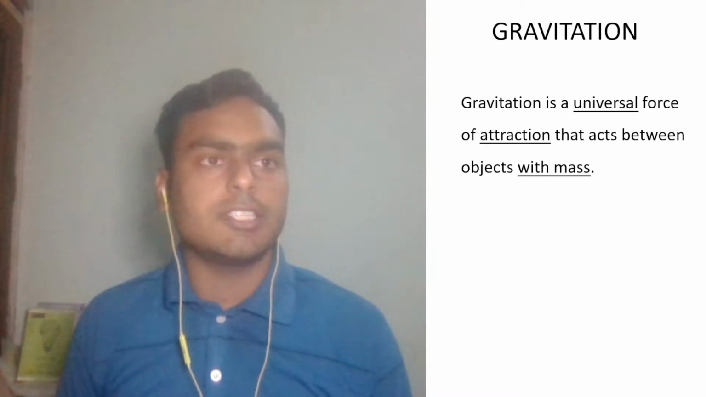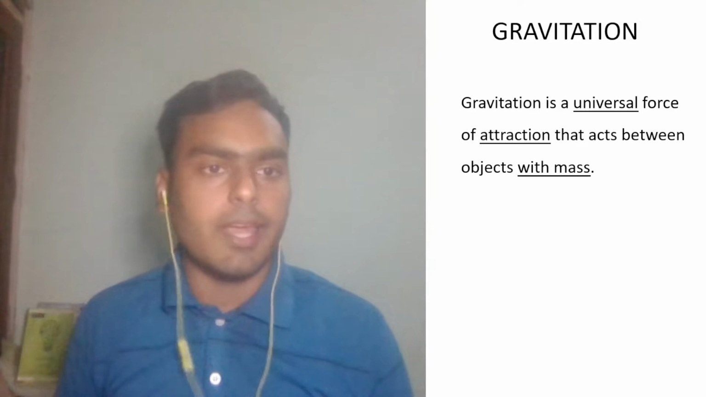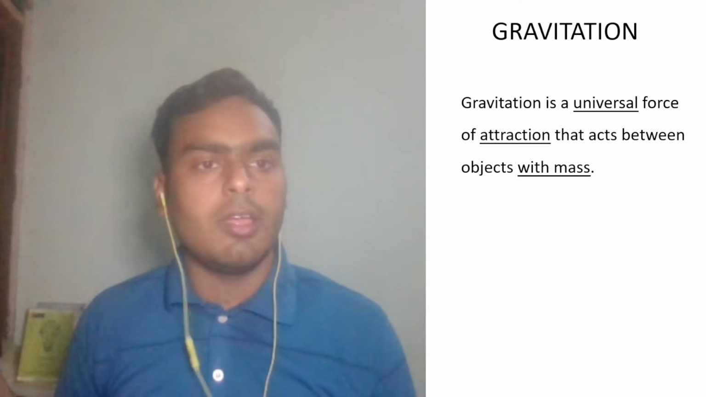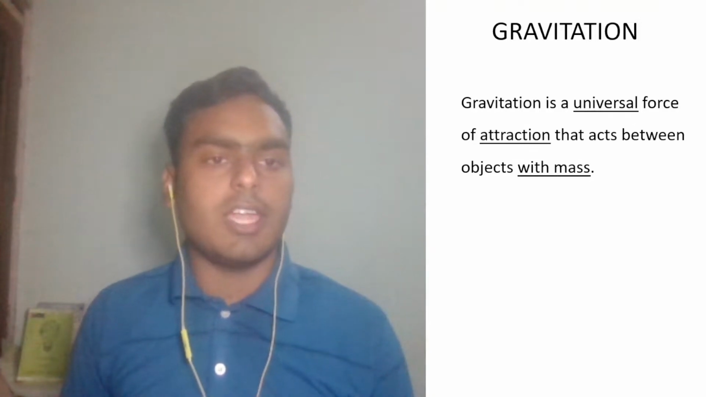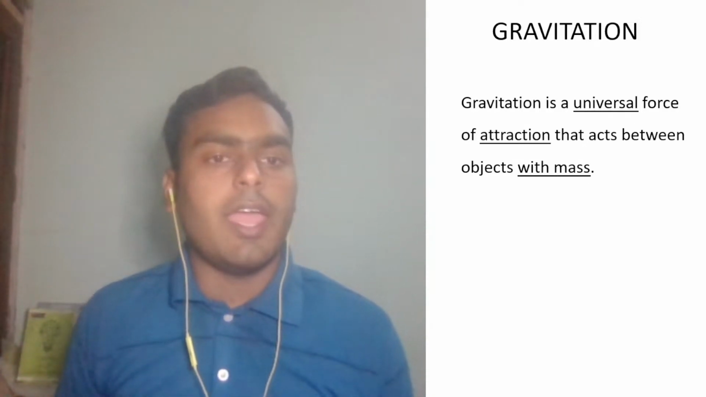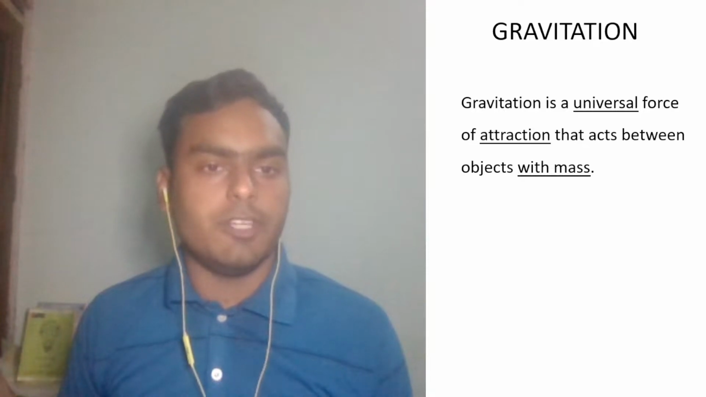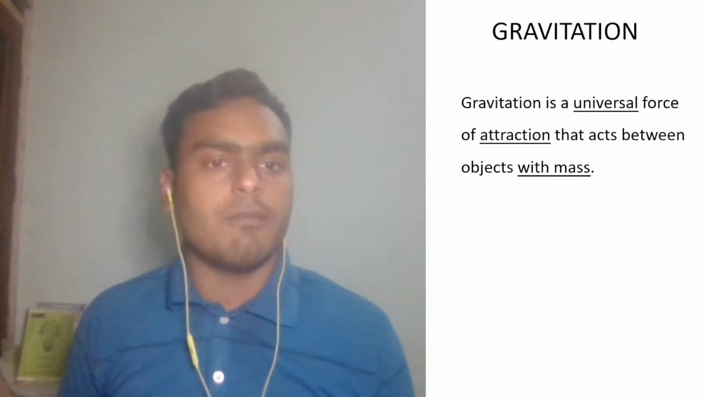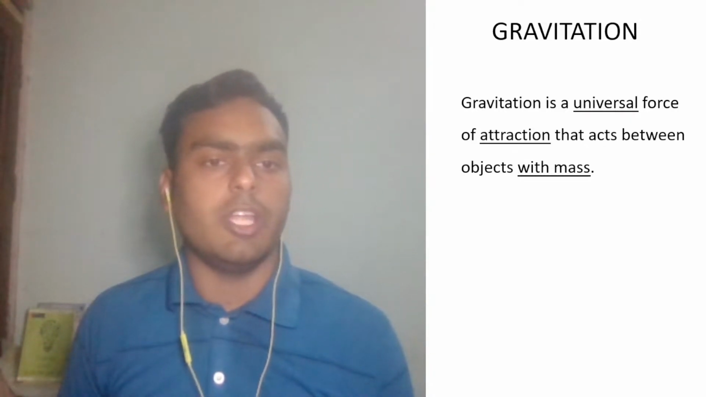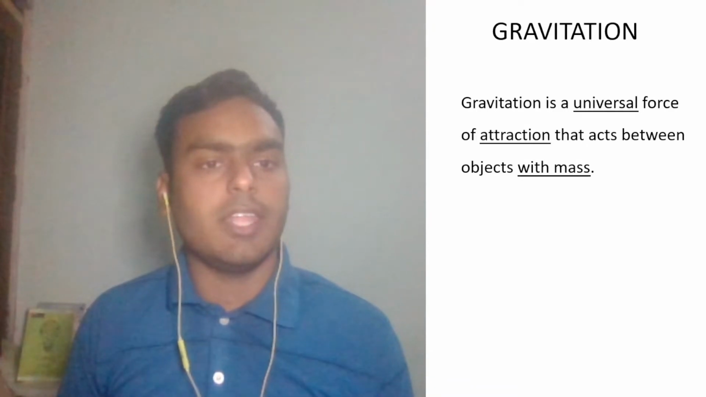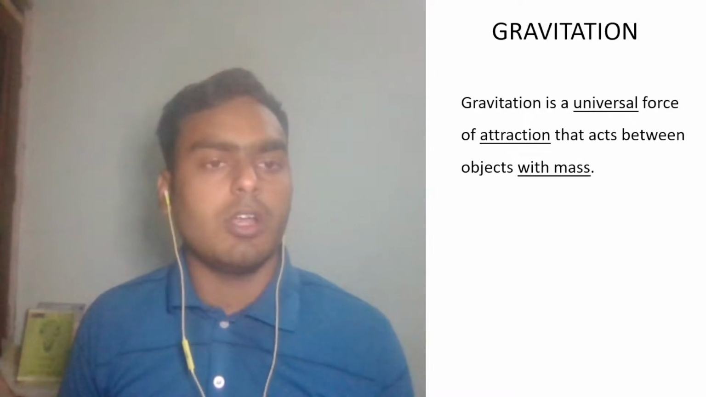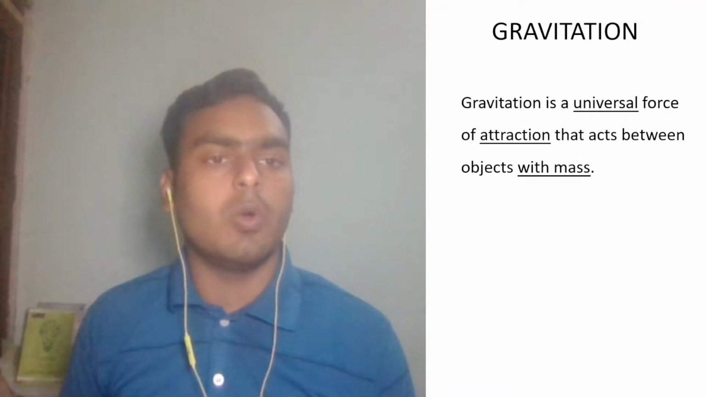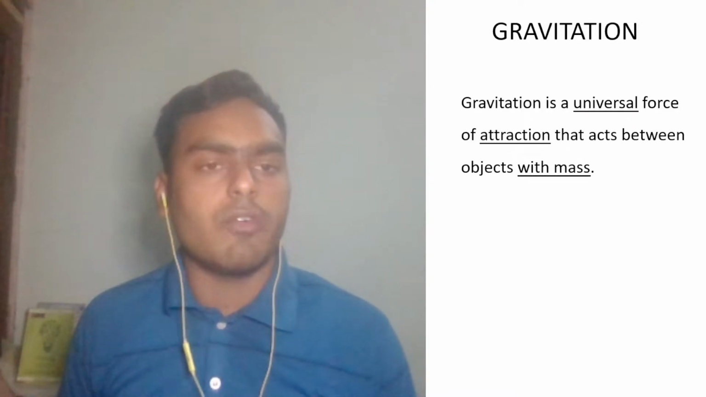Unlike magnetism, if you are familiar with magnets, magnets can attract or repel each other. But it is not the case with gravitation. It is only a force of attraction. It can never repel objects. And it acts between objects with mass. So if objects have mass, then gravitational force will work for them. In higher studies, you will see that there are some particles which have zero mass, for example, photon. Okay, but it is a case of higher studies.